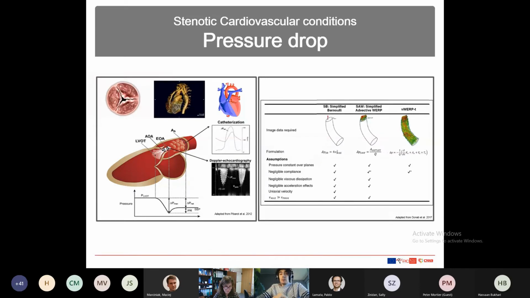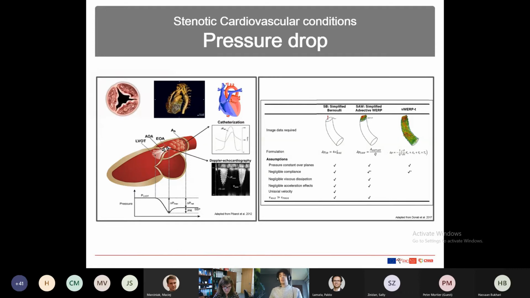So, to estimate the pressure drop based on images, what we can do as a first estimation is the same as is done in Doppler, which is simply 4 times the maximum velocity measured, which is the peak velocity.